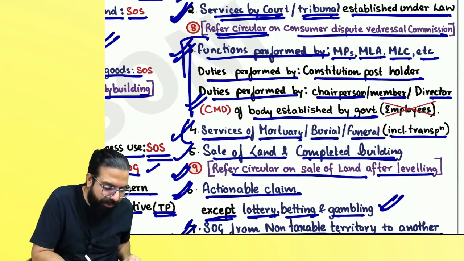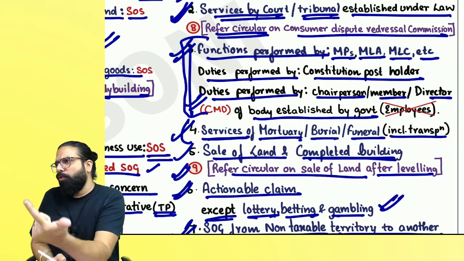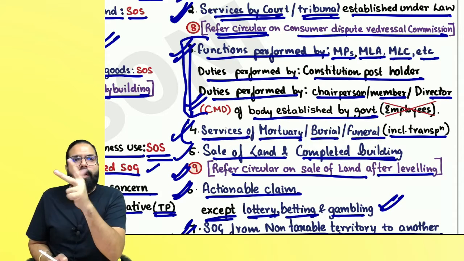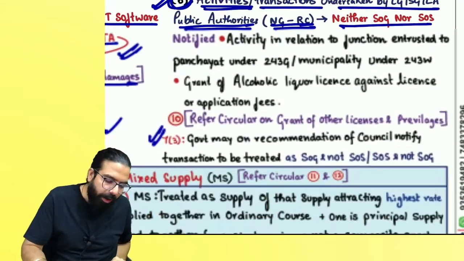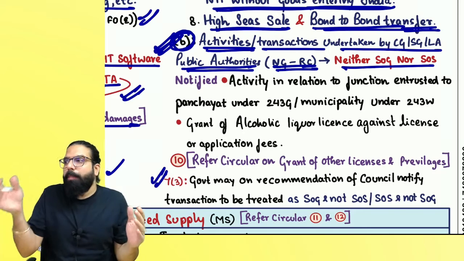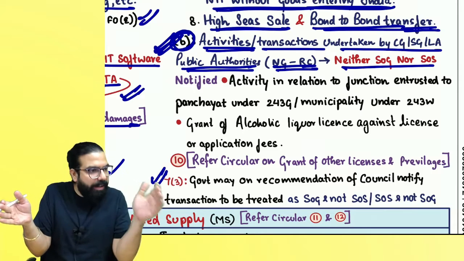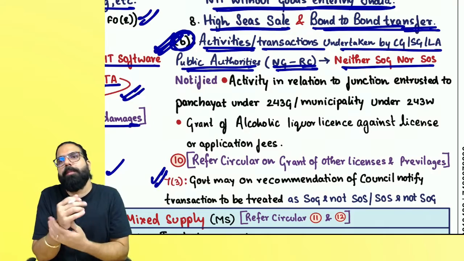What are the government officials, everyone? MPs, MLAs services, constitutional post holders, or a CMD who is not of a government body where he is not an employee. Section number 7.2(b) told us, if the central government, state government or local authority is doing an activity as a public authority, if that activity is notified, then that will also be neither supply of goods nor supply of service.